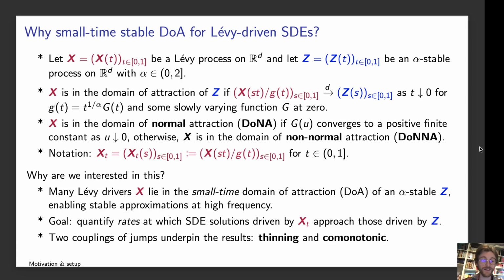So many Levy drivers lie in the small time domain of attraction of some alpha-stable process Z, and this gives us a chance to do stable approximation at high frequencies. For example, a big class of these processes is tempered stable processes, which exactly leads to domain of attraction. So for us, the goal is to quantify the rates at which the solutions to the SDEs driven by X_t and Z converge to each other. And the general theory behind this is based on two couplings called the thinning coupling and the combinatonic coupling, which we'll come back to later.